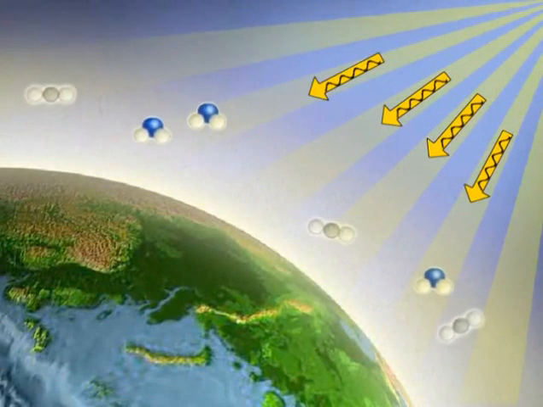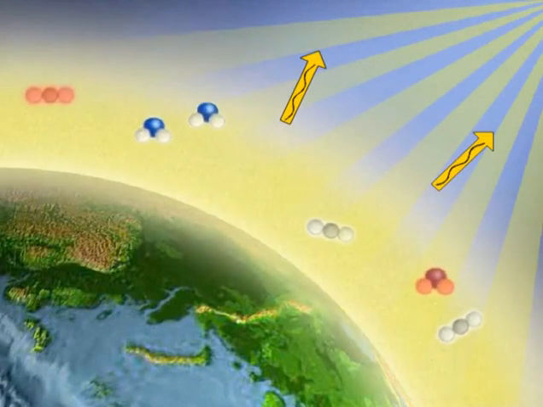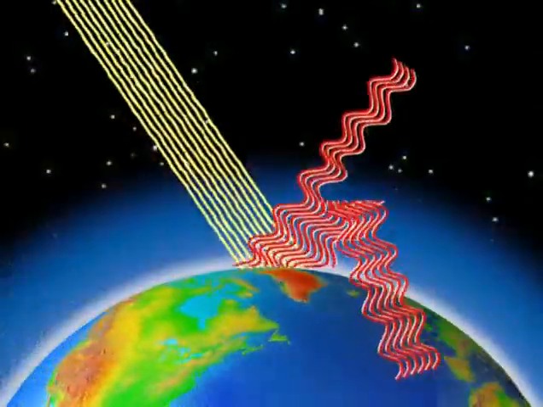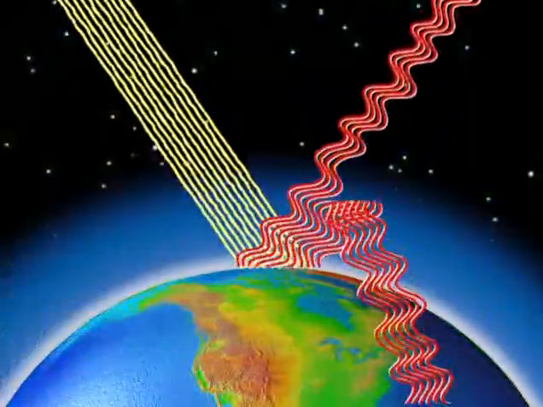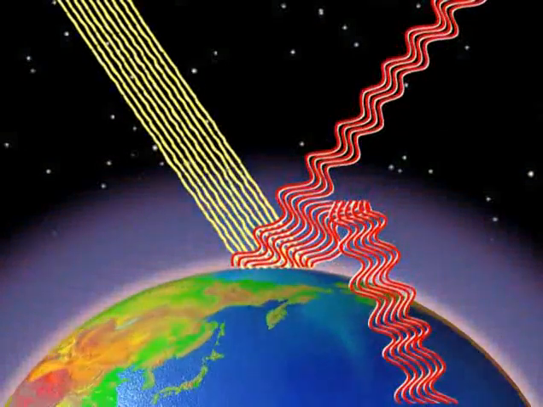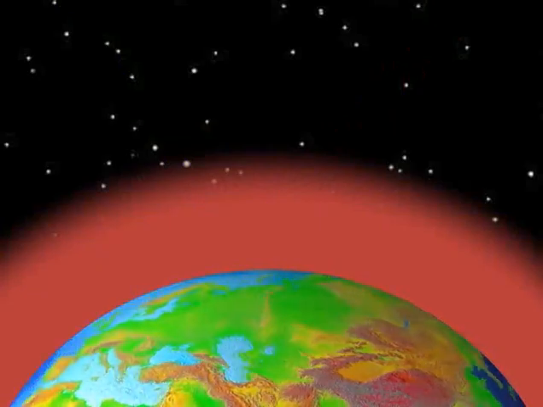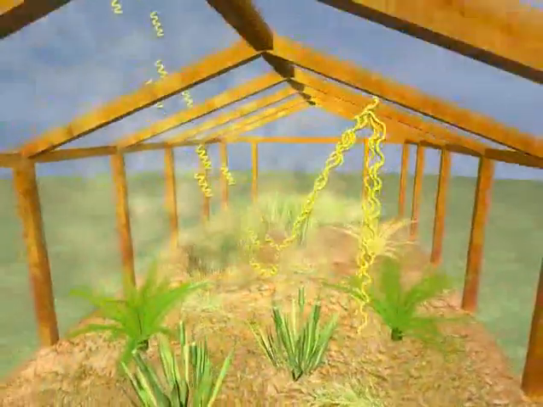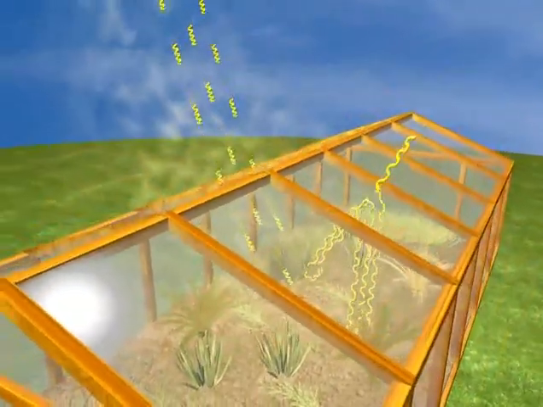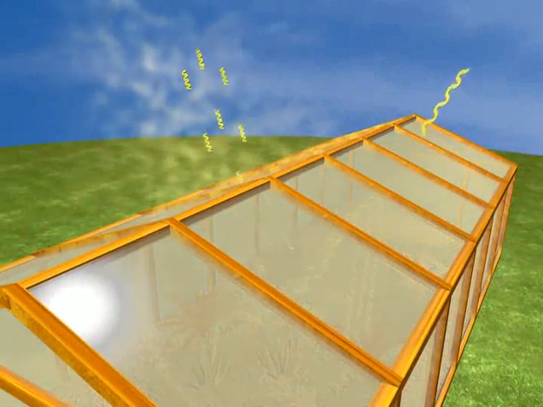Some radiation escapes back into space, and some of the radiation cannot pass through the greenhouse gases in the atmosphere. Hence, the trapped radiation causes global warming. The trapping of the radiation in our atmosphere is known as the greenhouse effect.